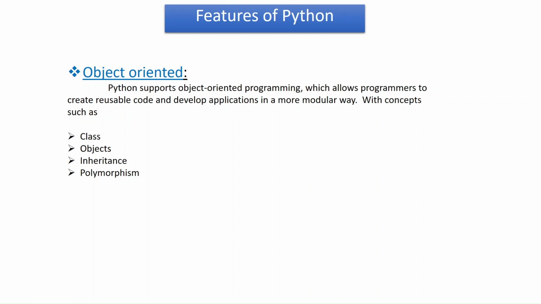Another feature of Python is that Python is object oriented. Python supports object oriented programming, which allows programmers to create reusable code and develop applications in a more modular way. Python supports concepts such as classes, objects, inheritance, polymorphism. All of these are object oriented concepts. Don't worry if you don't understand any of this. In the future sections we are going to cover each of these topics step by step.